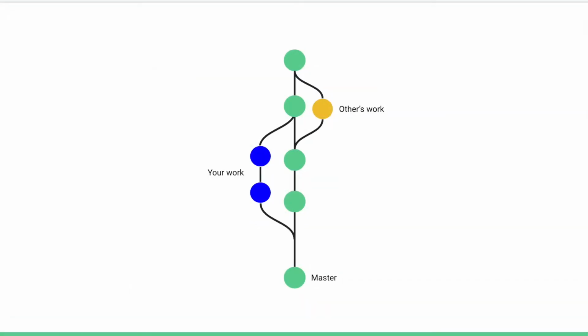Here you can see that we have a master branch, and these are some commits which have been created by some person who is working on this repository. We created a branch from here, and we are working on our changes, and someone else is working here. After that, a third person also came and created his own branch, and he is working here and committed some changes here. These dots represent commits.